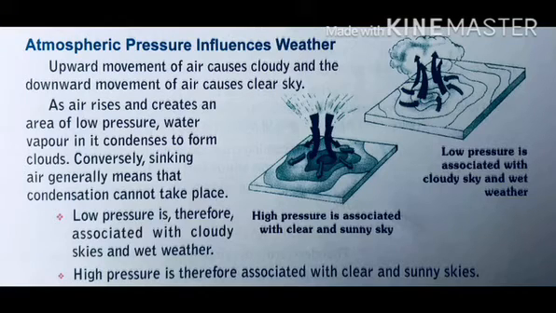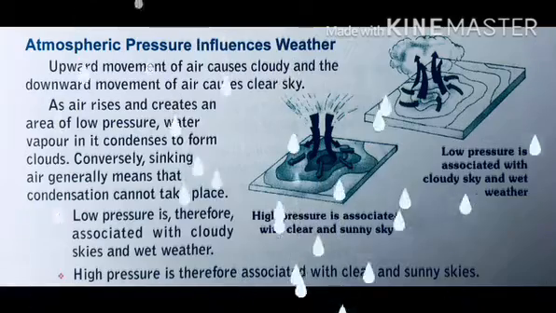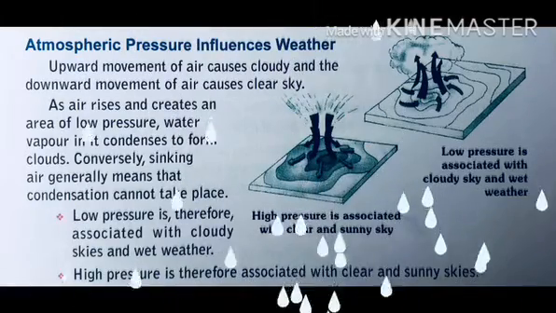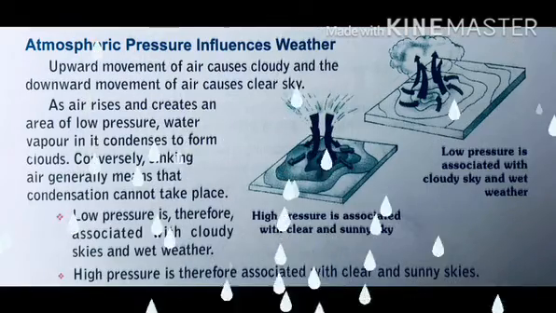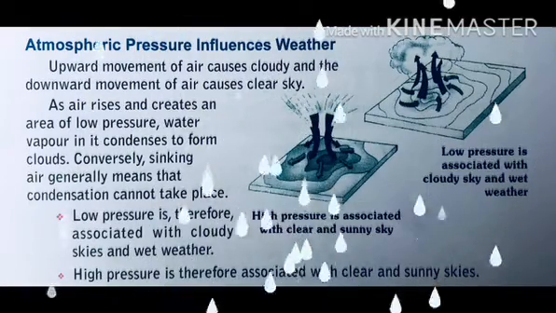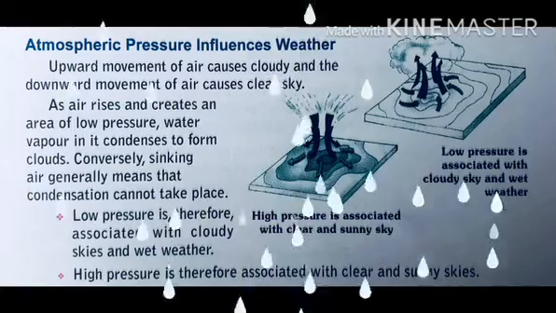Low pressure is therefore associated with cloudy skies and wet weather. High pressure is therefore associated with clear and sunny skies.